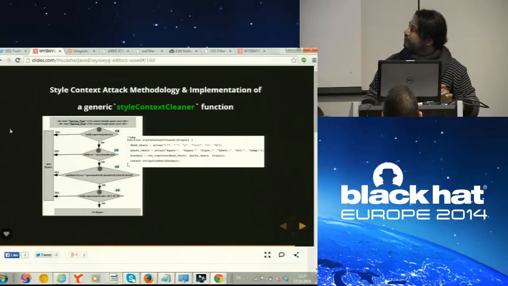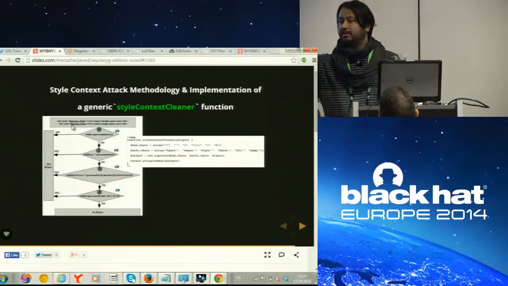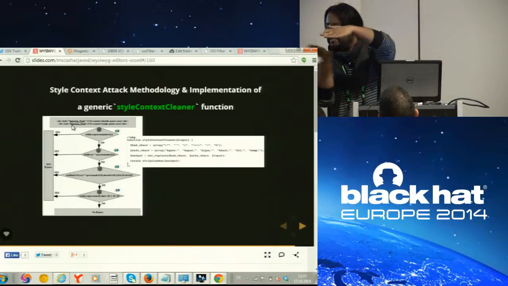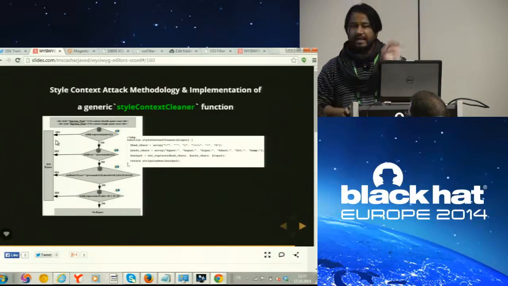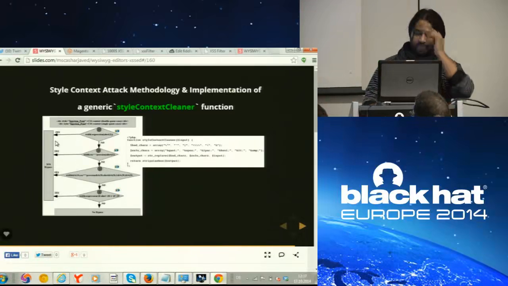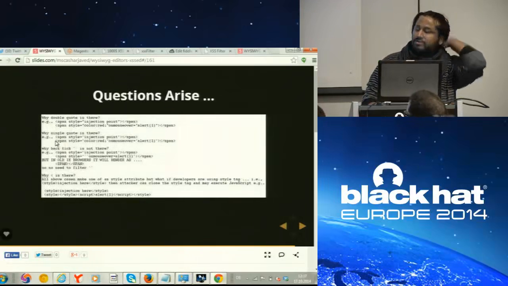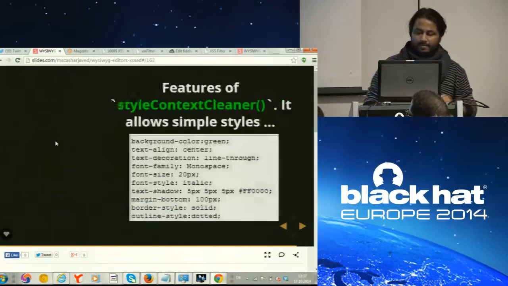If you look at the graph, the example here is from a style attribute, but maybe devs are using a style tag. Then the attacker can break out of the style tag, but in order to write a style tag, he has to use this angular bracket. Simply encoding will not work unless you do explicit decoding. These are some questions that you might be thinking after looking at this protection, so they are available here.